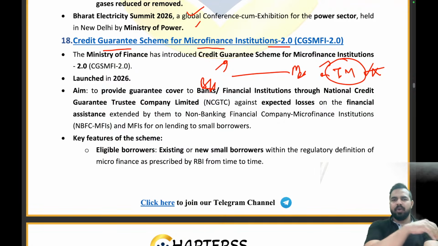So looking at this picture, the government said, okay, this is the scenario going on, so don't worry. It put a hand on the shoulder of the bank: hey bank, don't worry, I am here, right? If these MFIs are not able to perform well, if they are not able to recover the loan, don't worry about it. If they are not able to repay the loan, don't worry about it. I am giving you the guarantee that I will provide you the money, but you have to ensure you are giving money to these people right now because they need it. This is the need of the hour.